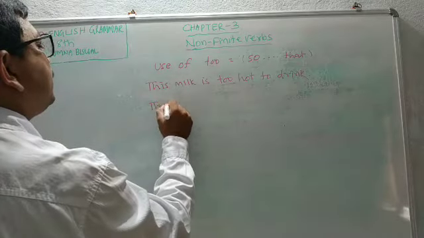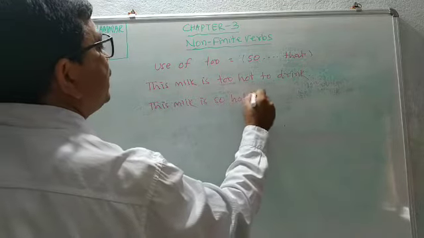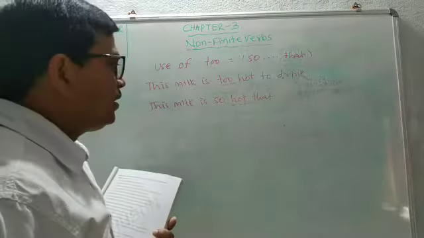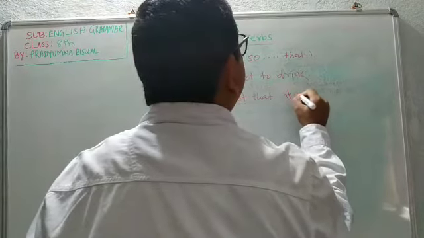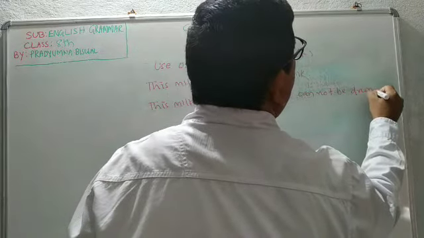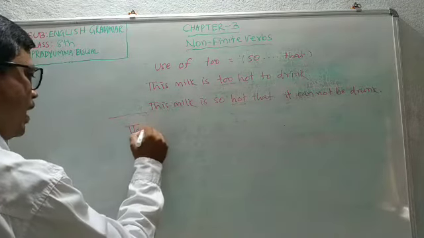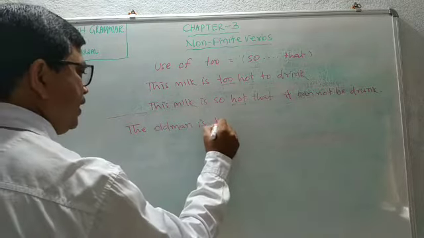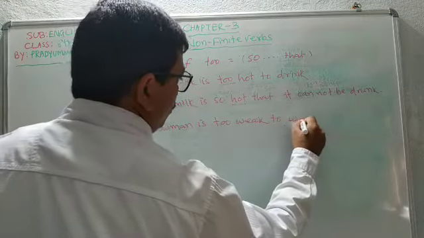This milk is so hot that it cannot be drunk. So between so and that, an adjective has been used. The old man is too weak to walk.